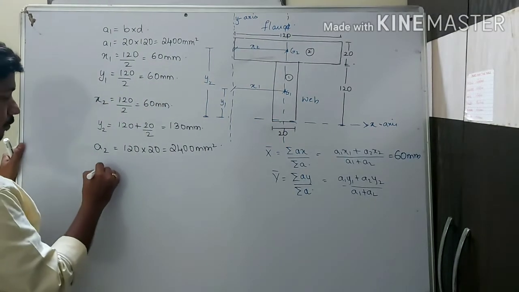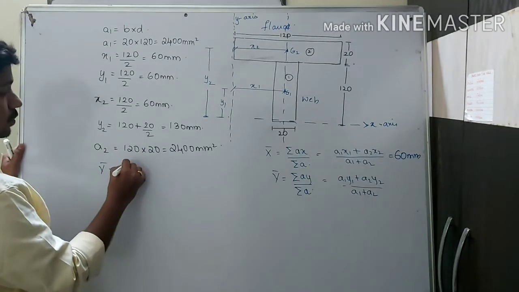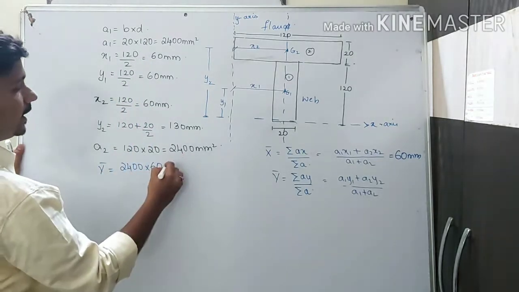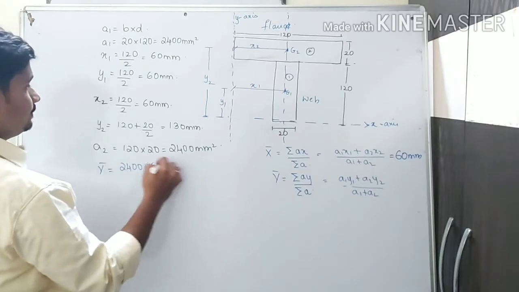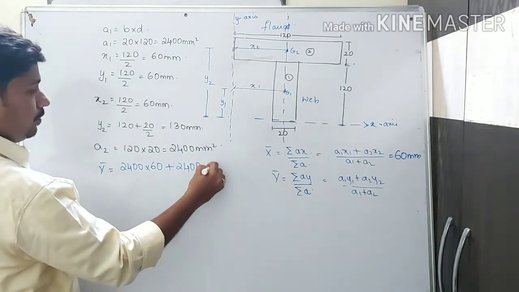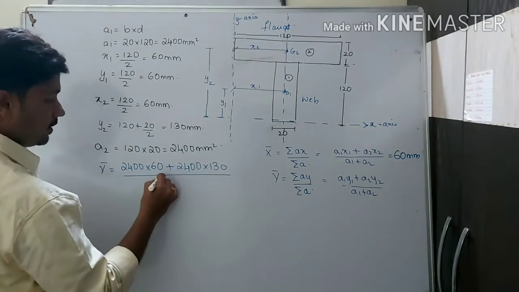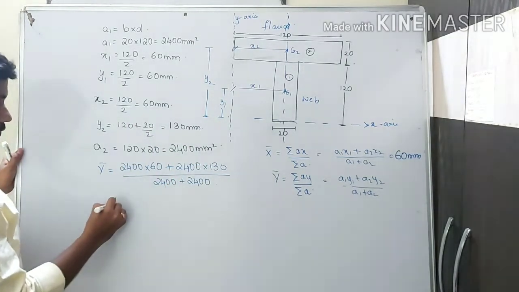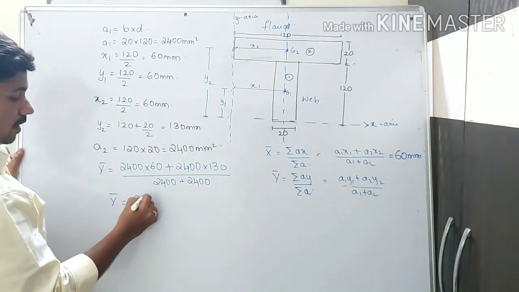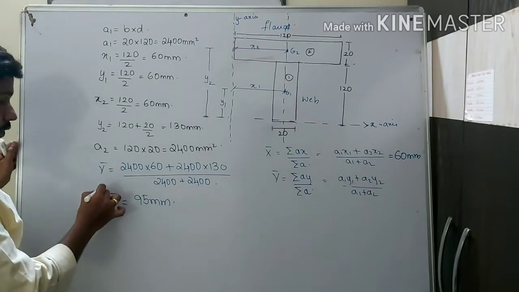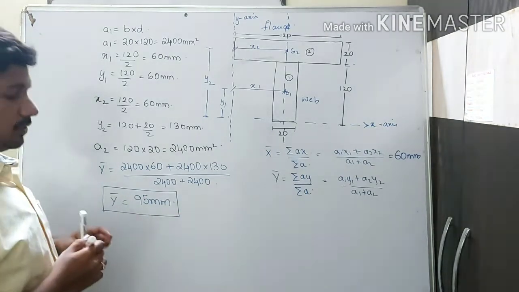So y bar is equal to A1 is 2400, y1 is 60, plus A2 is 2400 into 130, divided by 2400 plus 2400. So y bar, if I calculate, comes around 95 mm. That is the total y bar that will be calculated.